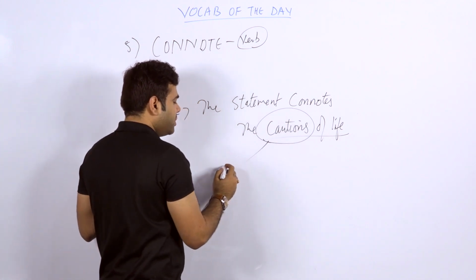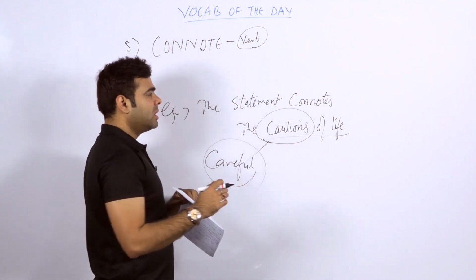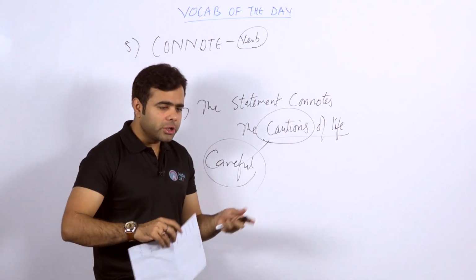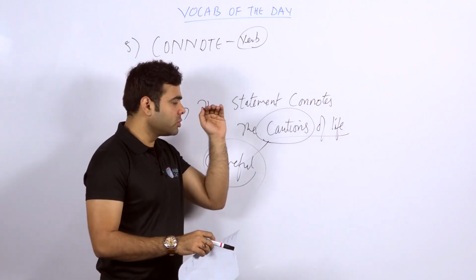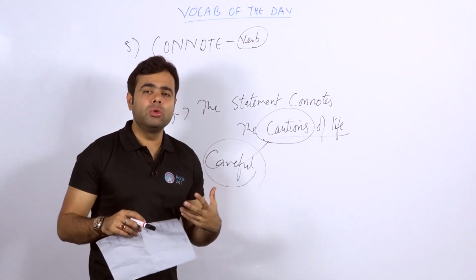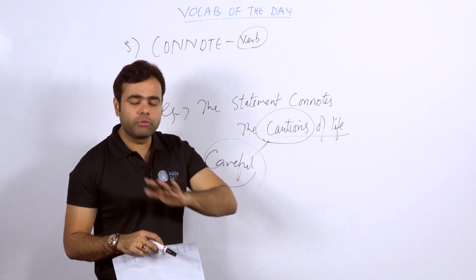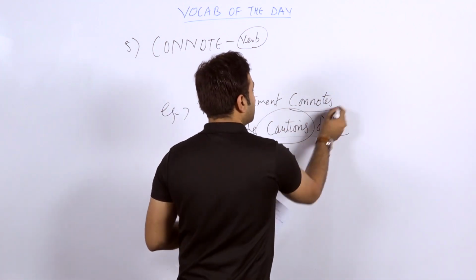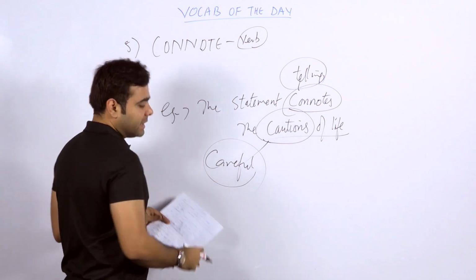Cautions means where you should be cautious enough, where you should be careful. When any statement is telling you to be cautious or telling you what the cautions of your life are, what the pinpoints are where you should take care, points that would make you more careful about the life aspects or the phase, then you can say that connoting something is making you understand, or telling you something. So it's exactly telling you, connoting. Fine.